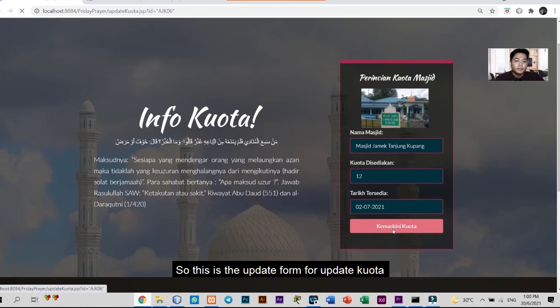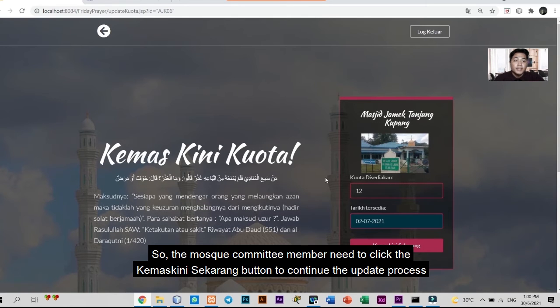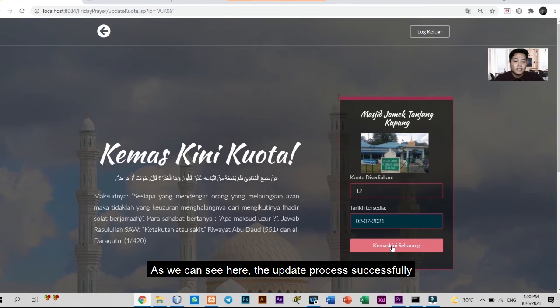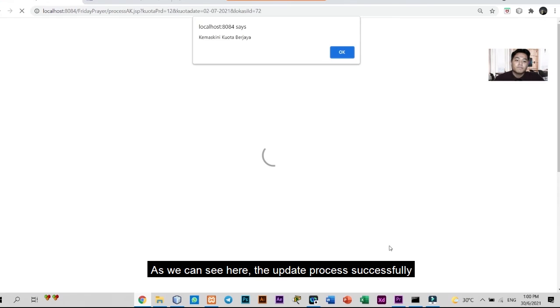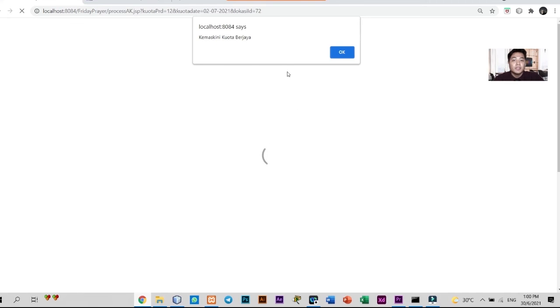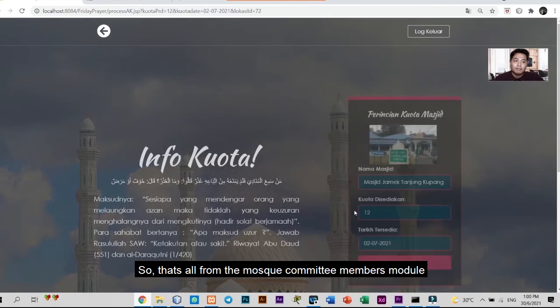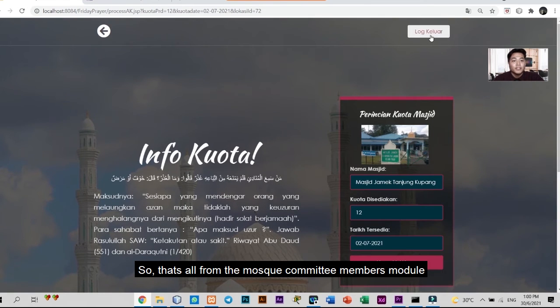This is the update form for updating the quota. The mosque committee members need to click the kemas kini sekarang button to continue the update process. As you can see here, the update process is successful. So that's all from the mosque committee members module.